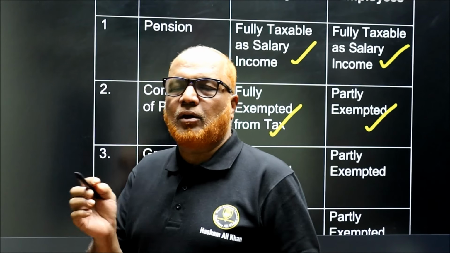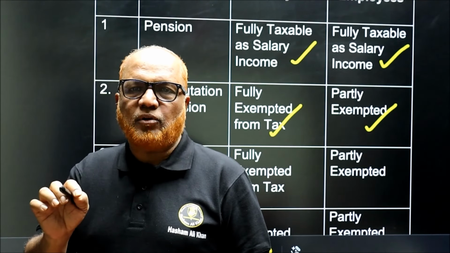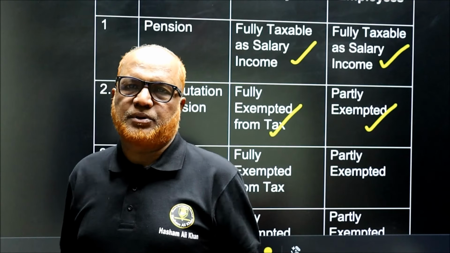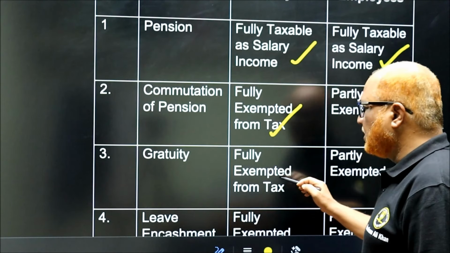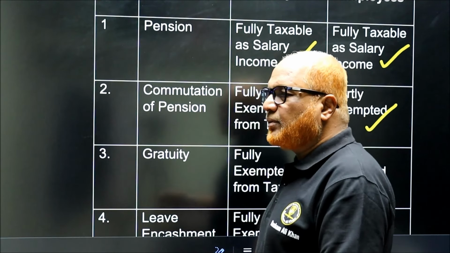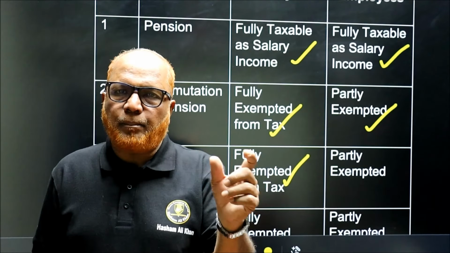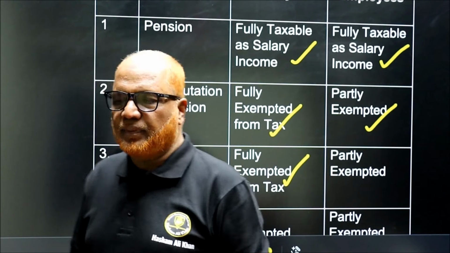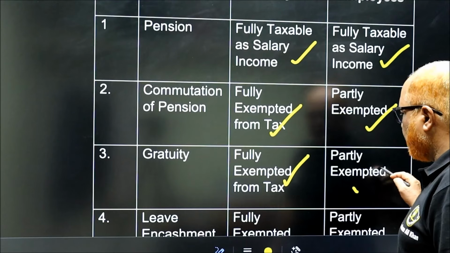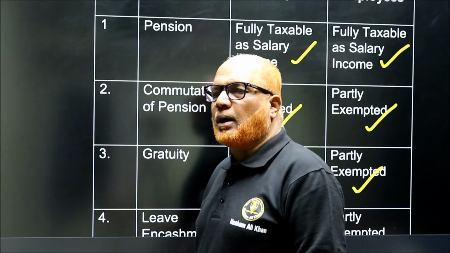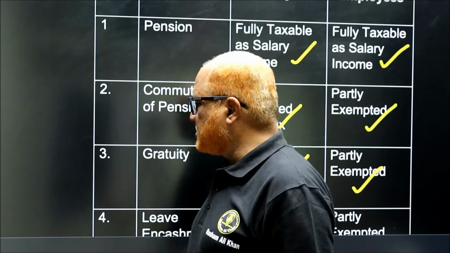Gratuity received by government employees at the time of retirement is fully exempted, no tax. Whereas gratuity received by non-government employees is partly taxable, partly exempted. That is the rule you have to remember. All these points we are going to apply in the coming problems.